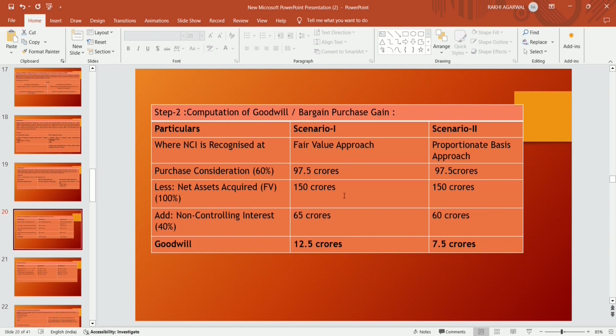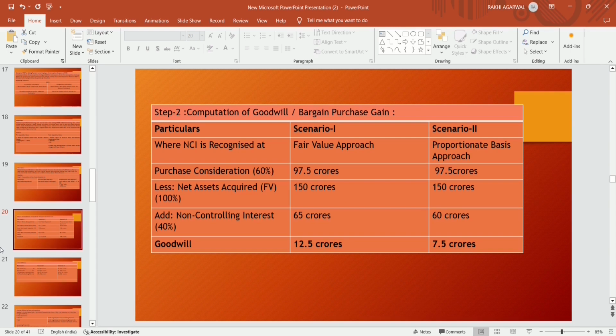And in scenario 2, the proportionate basis approach, the purchase consideration for 60% is 97.5 crores, less net asset acquired at fair value 100%, that is 150 crores, add non-controlling interest 40%, that is 60 crores on proportionate basis. 97.5 plus 60 becomes 157.5 crores, less net asset acquired at fair value 150 crores, so it becomes 7.5 crores goodwill. Goodwill is 7.5 crores in scenario 2 and in scenario 1 the goodwill becomes 12.5 crores.